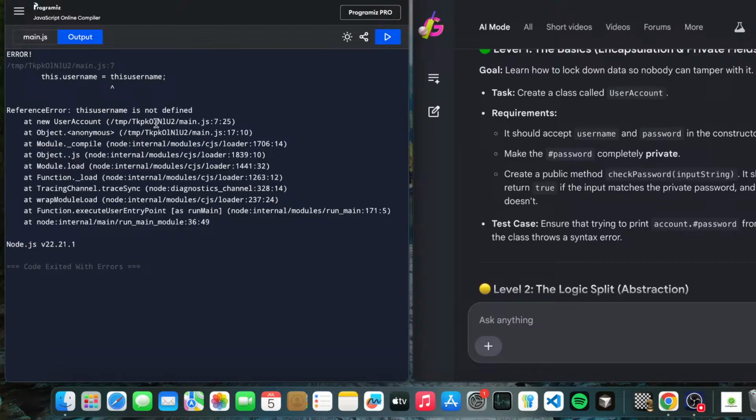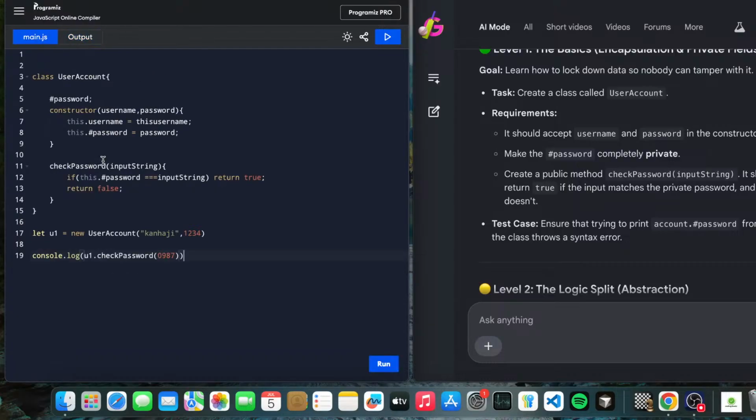Okay, just to see, this.username is not defined. So like this we are debugging also. Here you can understand the line number, main.js, which means our main application is main.js. Here we have to see line number 7. Yeah, here I forgot to use the dot, that's why it gave an error.